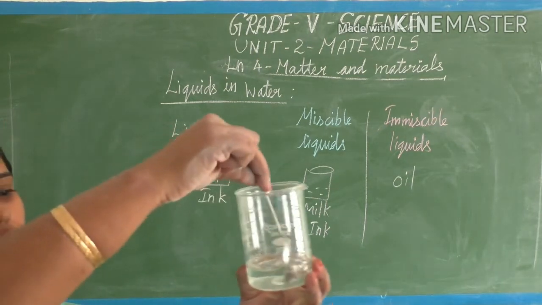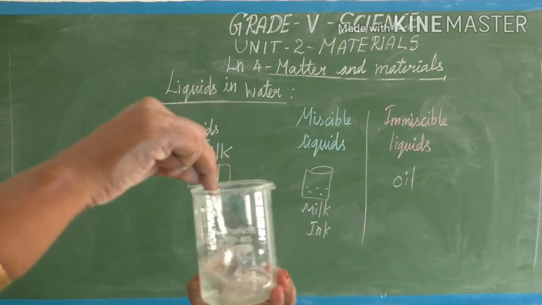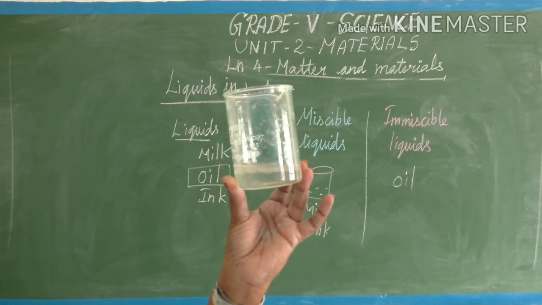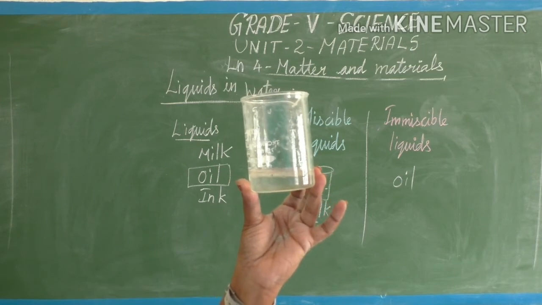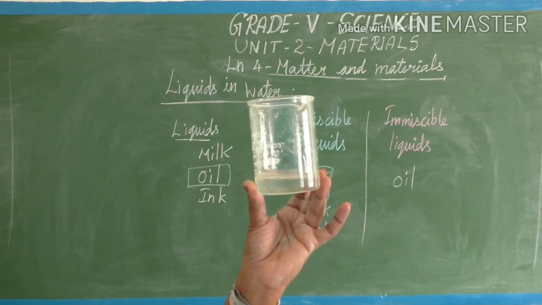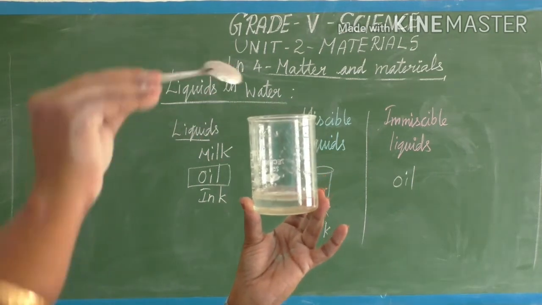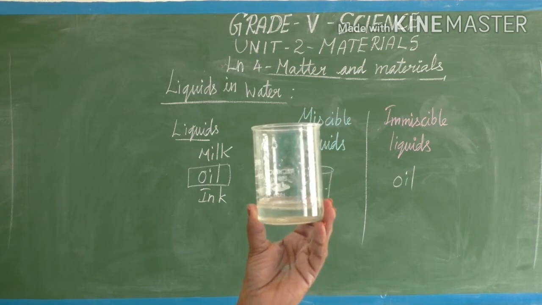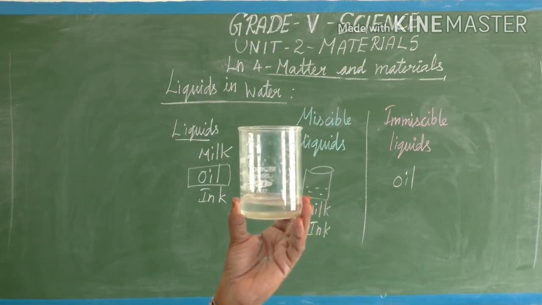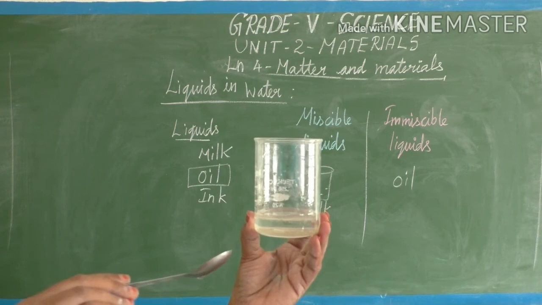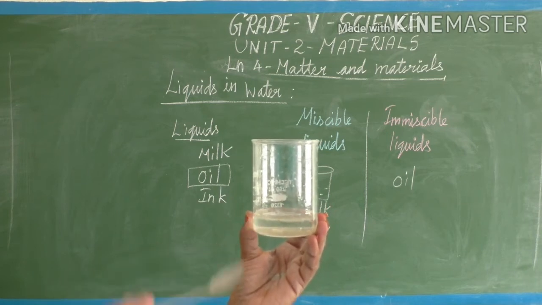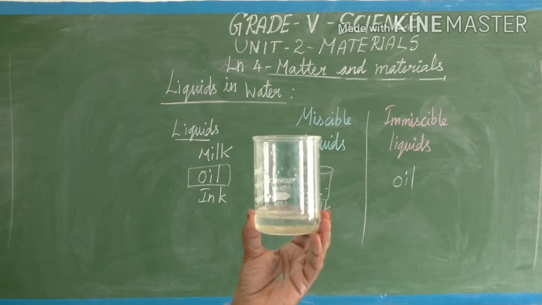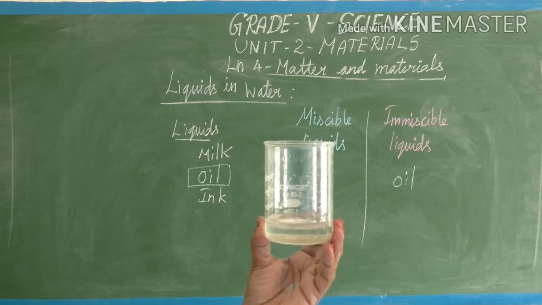See, again it settles at the top layer. So it won't mix up. This oil is a liquid, water is also a liquid. If we mix these two liquids, they separate: immiscible, not mixed properly, not dissolved thoroughly.